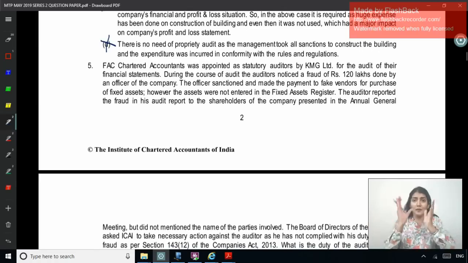Right, so we have two parts in 143(12). Fraud less than 1 crore, then you report it to the audit committee and then it is also put in the board report. If no remedial action is taken, then the name of parties. If remedial action is taken, no name of party involved. But that is when it is less than 1 crore. And if it is 1 crore or above, then immediately but not later than 2 days, then 45 days and then 15 days. Okay, right, then the left hand side, less than 1 crore, that does not apply.